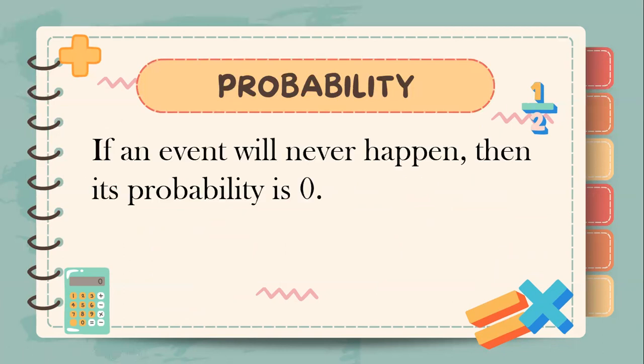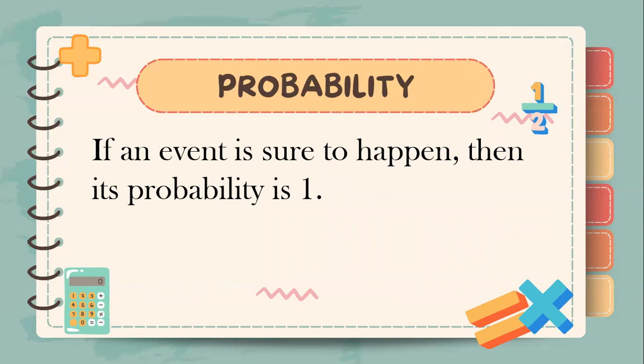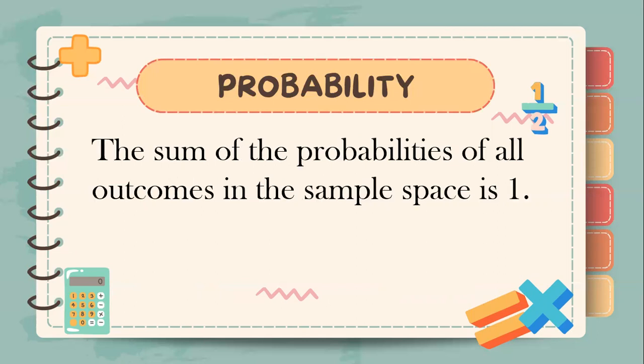So if an event will never happen, then its probability is 0. For example, the probability that a pig can fly. That is impossible because pigs cannot fly. If an event is sure to happen, then its probability is 1. For example, sugar is sweet. The probability that sugar is sweet is 100% or 1.